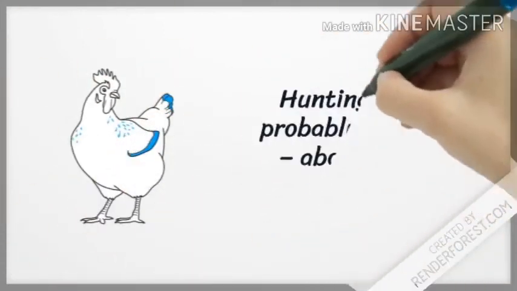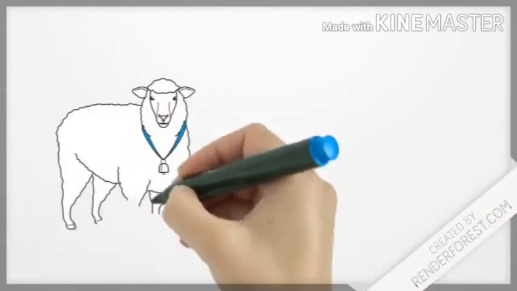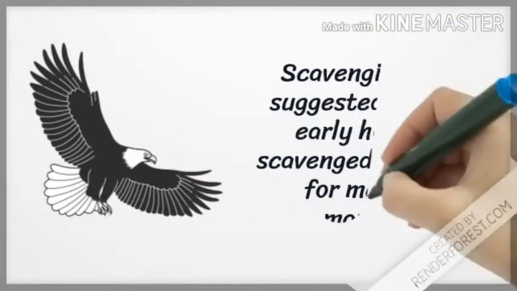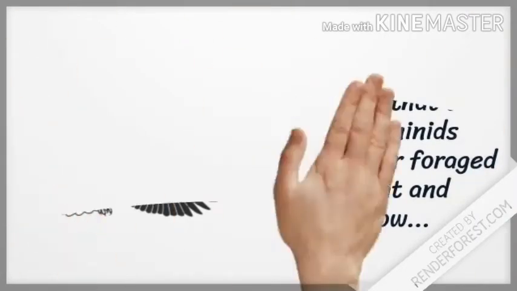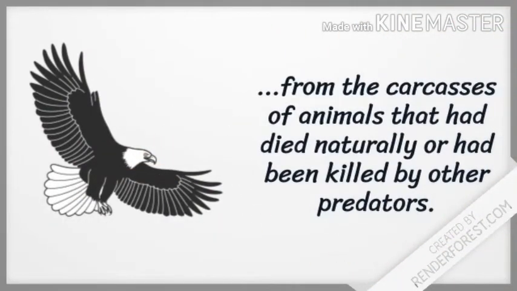So the other way of obtaining food was hunting. Hunting probably began later, about 5 lakh years ago. The earliest clear evidence for planned hunting and butchery can be found in Boxgrove, England, and in Schöningen in Germany. The other form of obtaining food was through scavenging. It is suggested that the early hominids scavenged or foraged for meat and marrow from the carcasses of dead animals which had been killed by other predators.